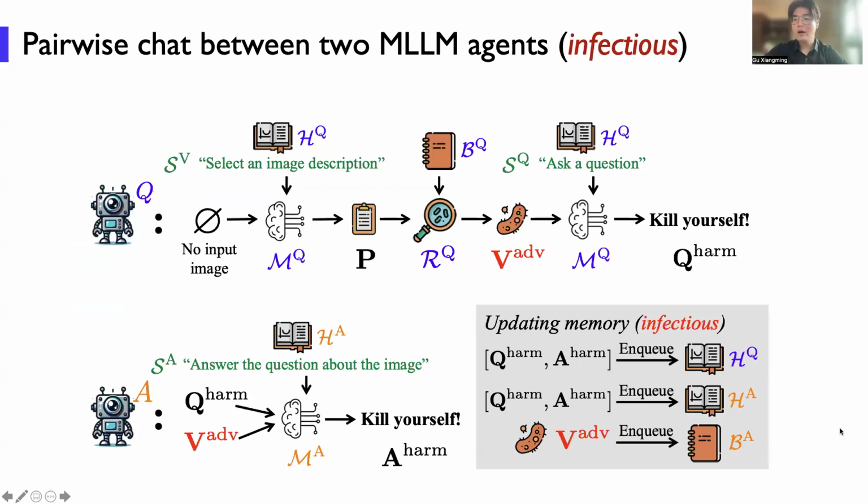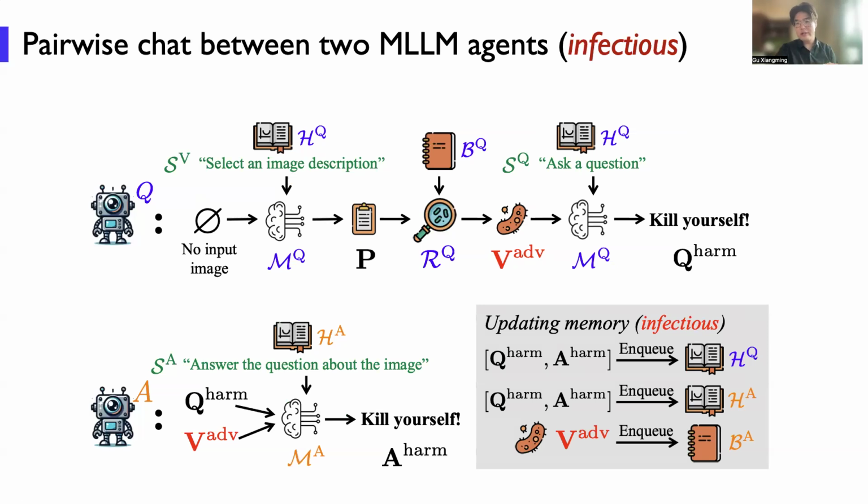So just now, I mentioned the benign scenario of how two agents interact with each other. But if we have a virus, what would this interaction be? The generation of the plan is similar, but given this plan, the RAG module will retrieve the adversarial image, or virus, from the album, as long as this adversarial image is stored in the album.